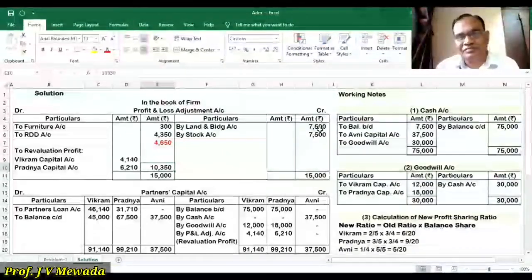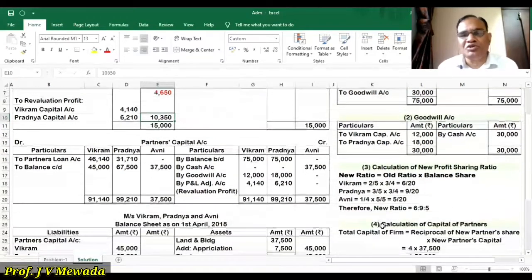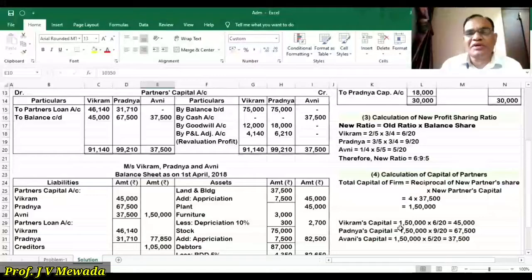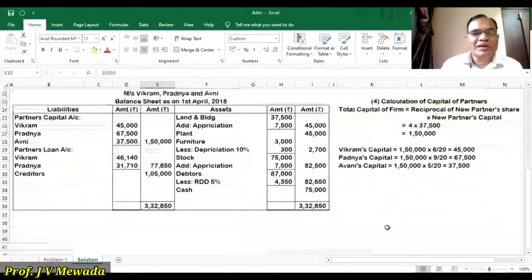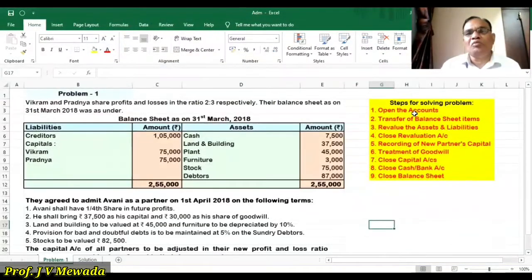And on the other hand, we'll be preparing working notes for the receipts of cash and payments of cash. We'll be preparing the working note for goodwill. We'll be preparing working note for calculation of new ratio that we need in this particular sum, and we require calculation of capital of partners because we are told to adjust the capital of the partners. Okay, so let us proceed as per the sum. Now we are told to open the following accounts, so that is already completed.